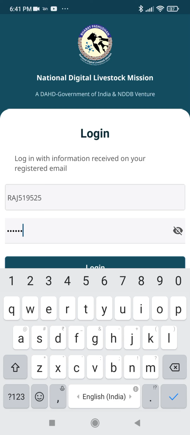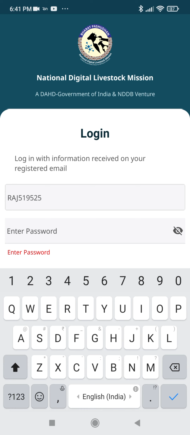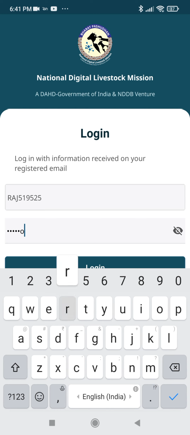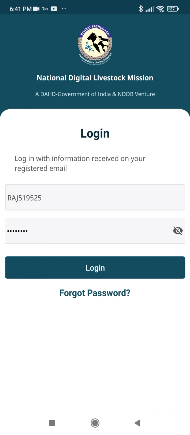This is your login page. This is the first screen you will see after launching the application. Here you will enter your user ID obtained from your supervisor. Enter your password and click on login button.